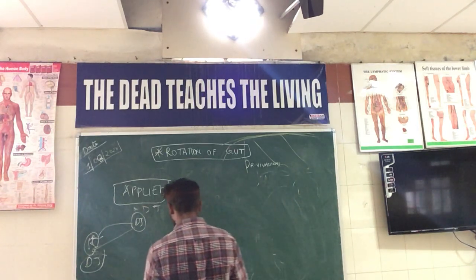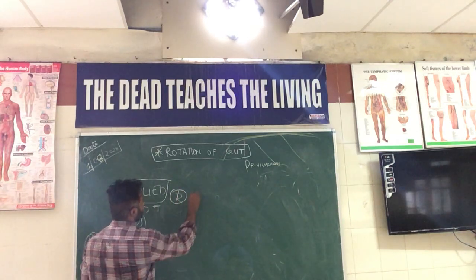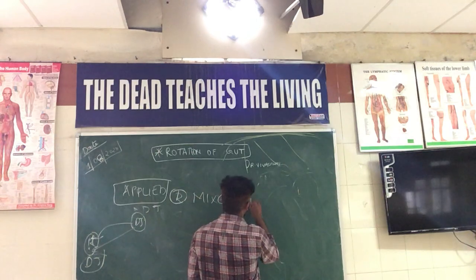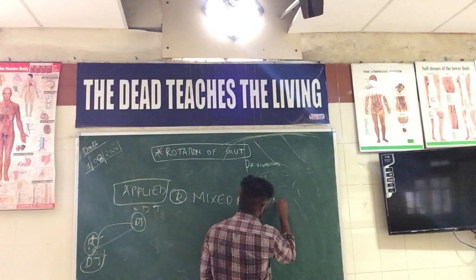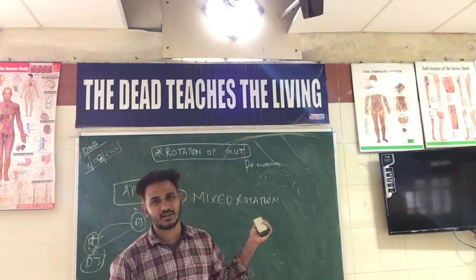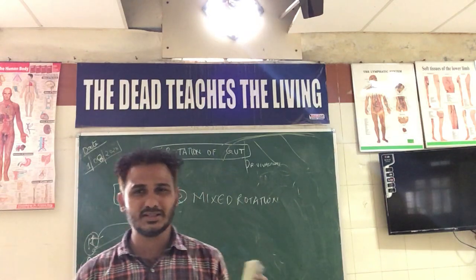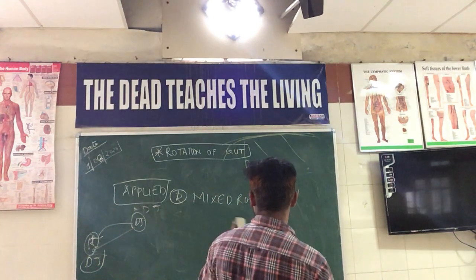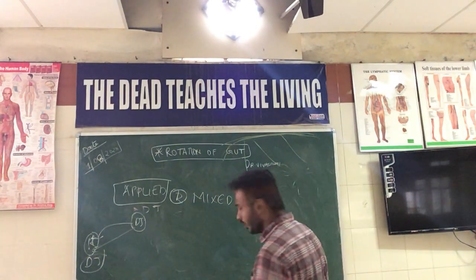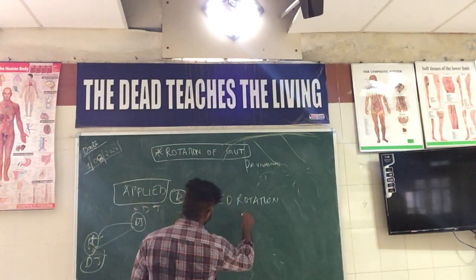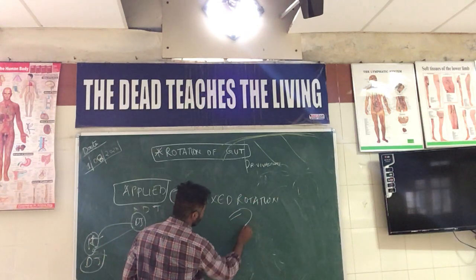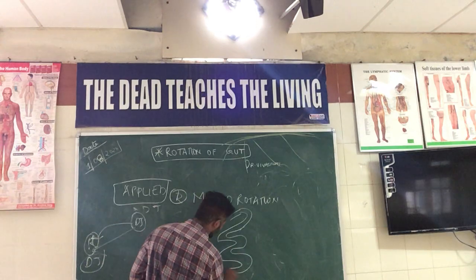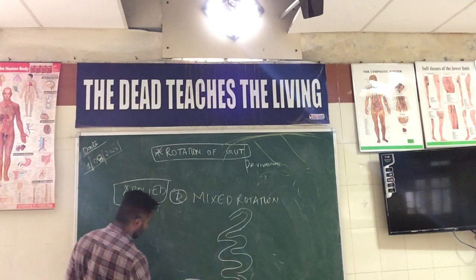Next thing is another entity called mixed rotation of the gut. This entity comes under the surgical domain. The basic things are only discussed in the anatomical part. So what is there exactly? We have this duodenal flexure, and here the roots of the small intestine, and again it will come like this.